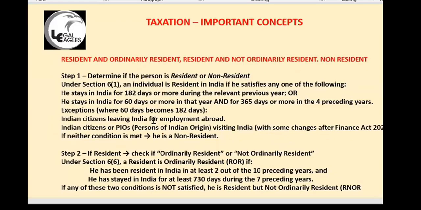Another important term is resident and ordinarily resident, resident and not ordinarily resident, and non-resident. And there are other things. I'll just see. Heads of income should be there.